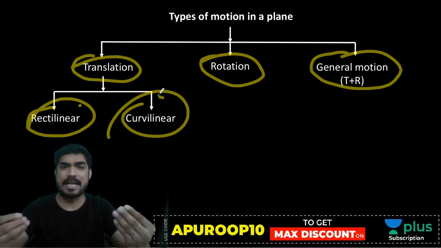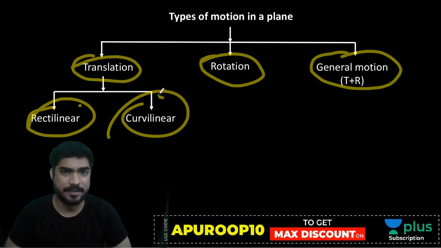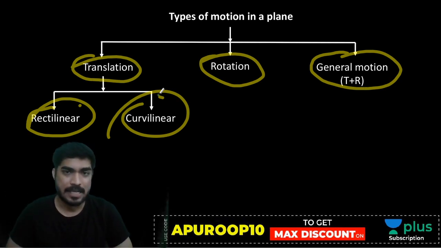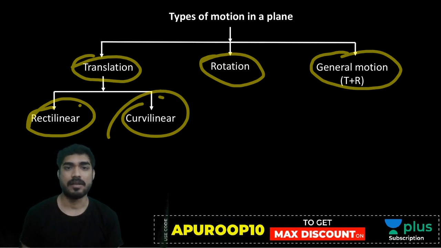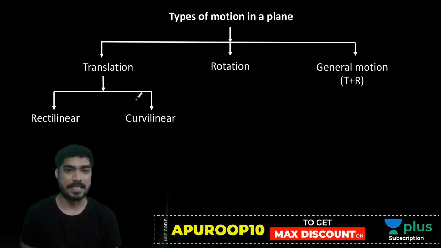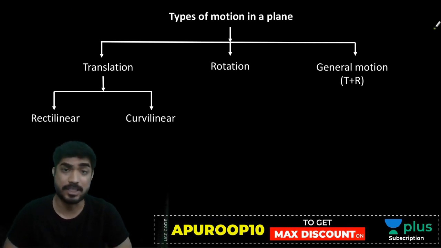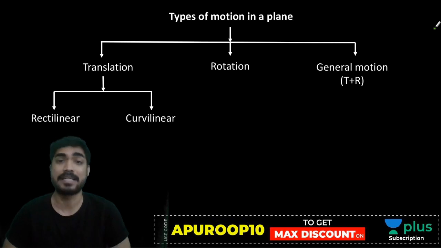Now let's get into the details of every motion. I will give you an example of every motion and we will understand the characteristic of this motion. What is special about this motion? So let's start with translation motion. What exactly is translation motion? What do we mean by translation motion? How can you define translation motion?